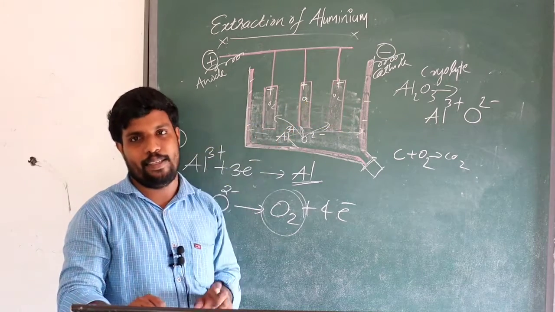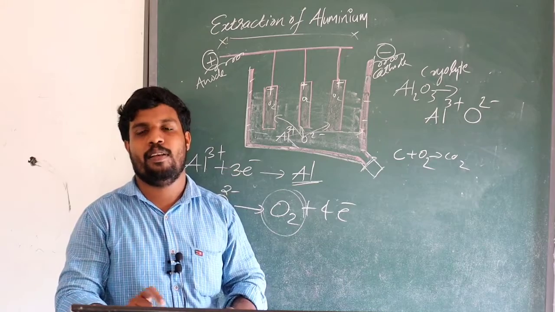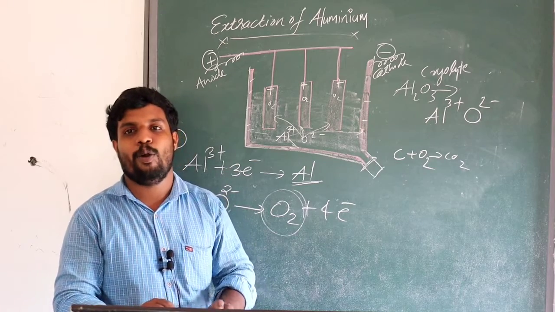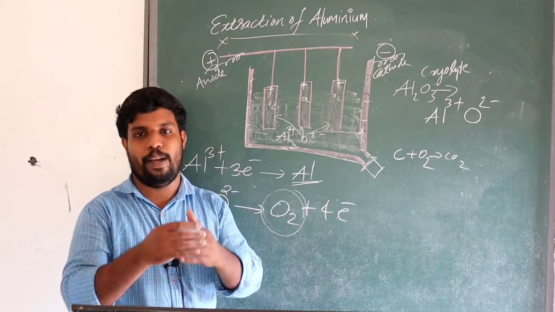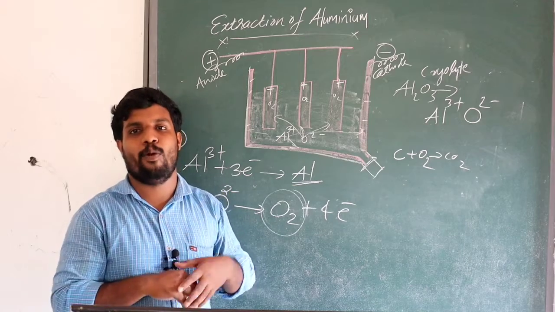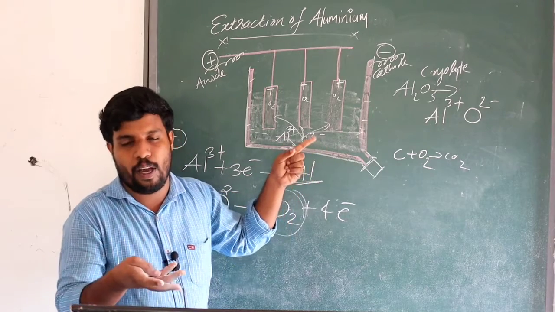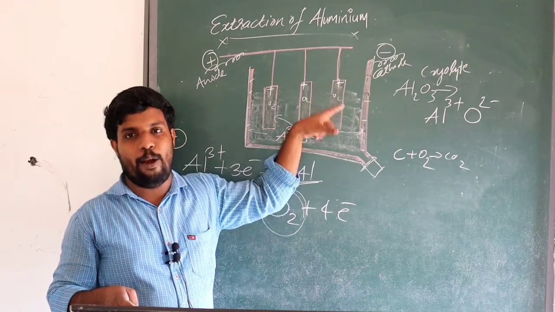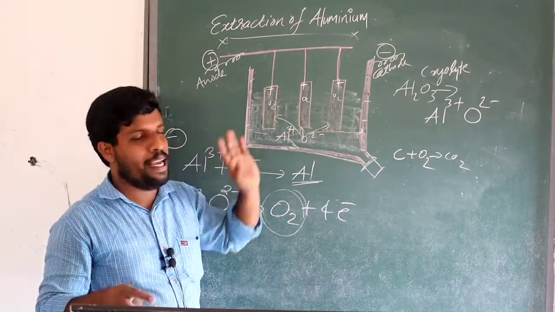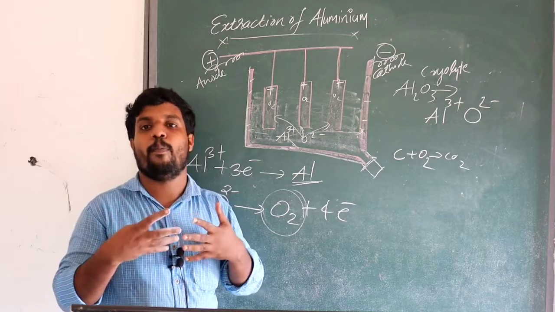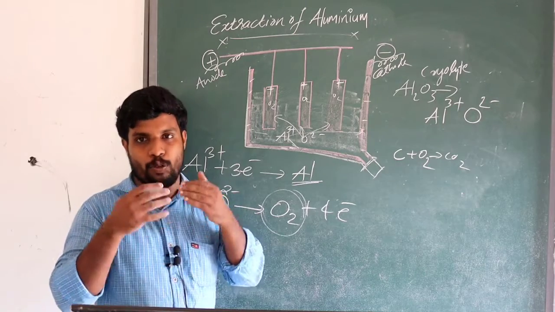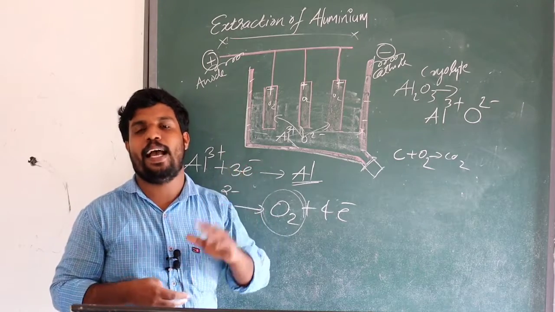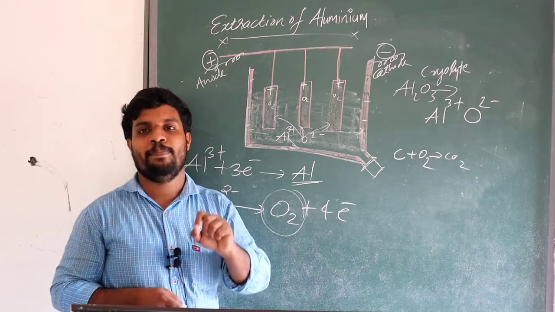To avoid that decomposition, we replace the anode periodically in the reaction. If we do not replace the anode, it will decompose and mix with the alumina. That causes a greater amount of what? Impurities. So to avoid that, we replace the anode periodically in the reaction.